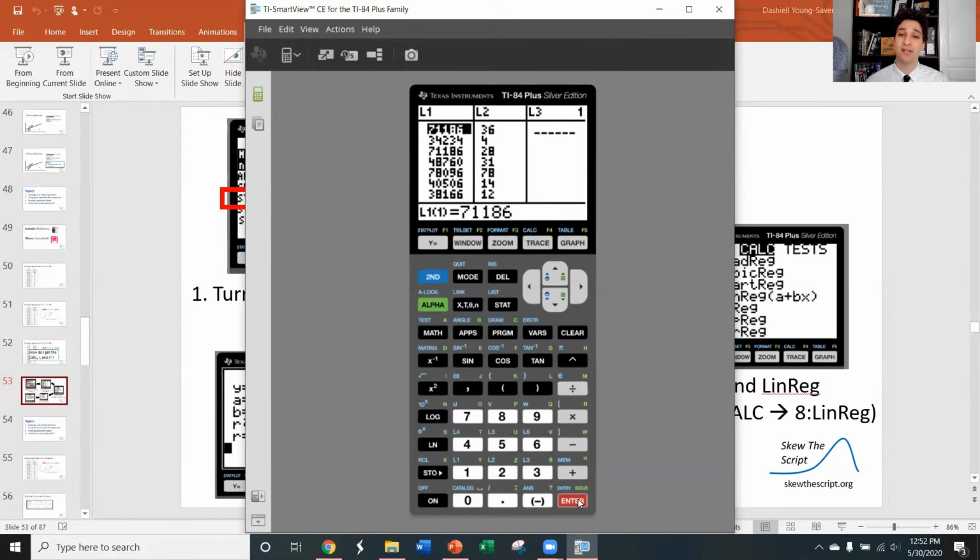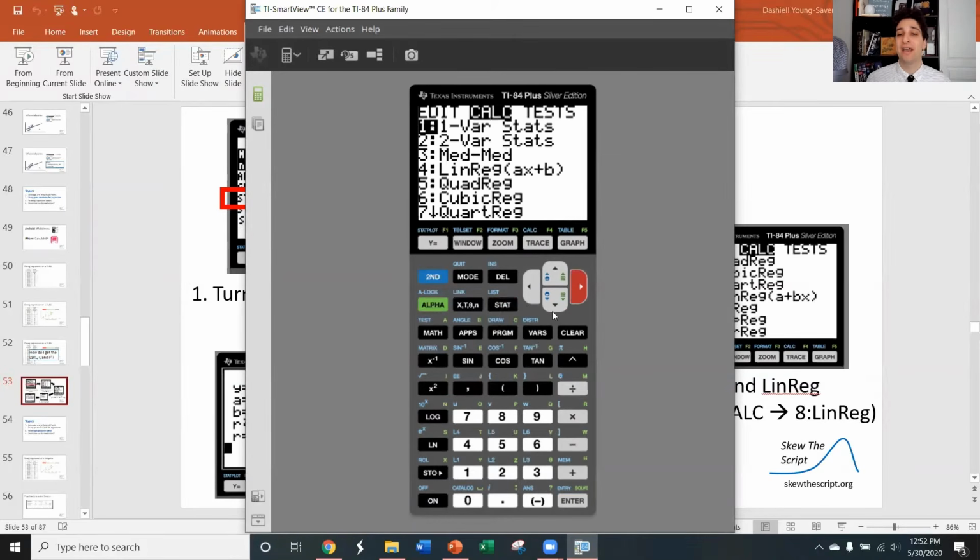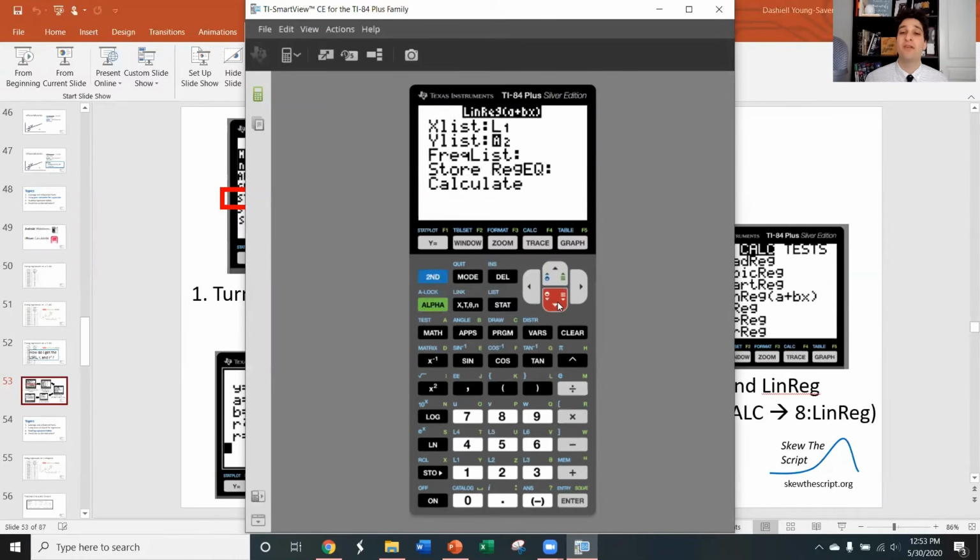I put my x values in list 1, my y values in list 2. So in this case, the average income values are in list 1, the number of organic food items at those stores is in list 2. Then to find our linear regression for this data, we go to stat, calculate, and there are two types of linear regression. There's ax plus b, which is similar to the mx plus b linear equation that we have in Algebra 1. We tend to use in statistics this equation, option 8. They effectively are the same, but you just need to know which is your y-intercept, which is your slope. Obviously, the one with the coefficient for x is your slope. The one that's a constant is your y-intercept. So I'm just going to use option 8, linear regression. My x list was list 1, my y list was list 2.